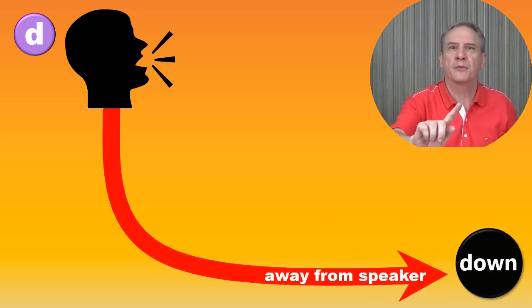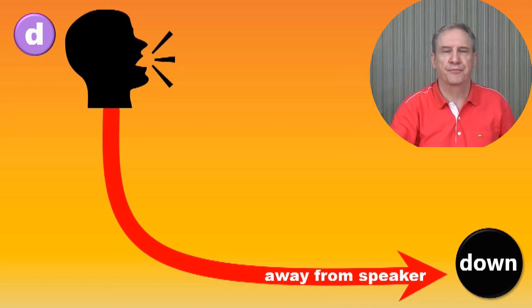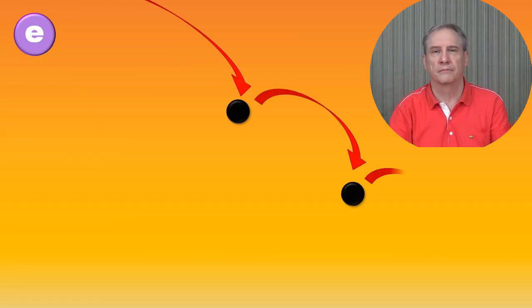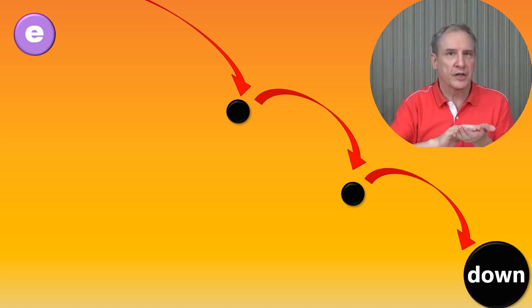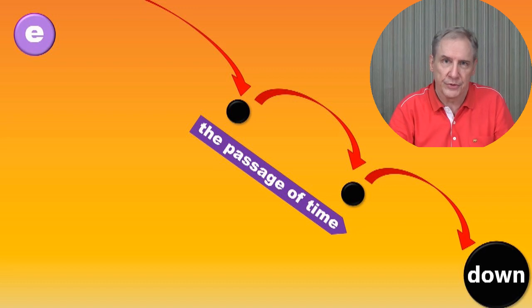Illustrations D and E. Moving away from the speaker or from earlier to later times. Let's go down and try that new restaurant. These jewels have been handed down in our family for hundreds of years.